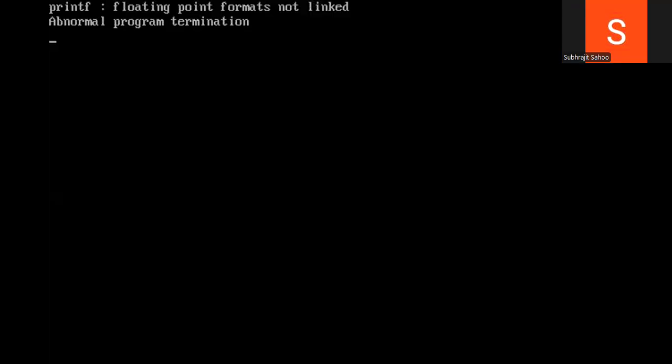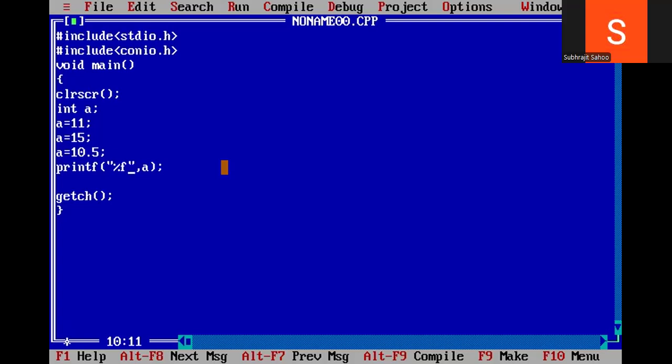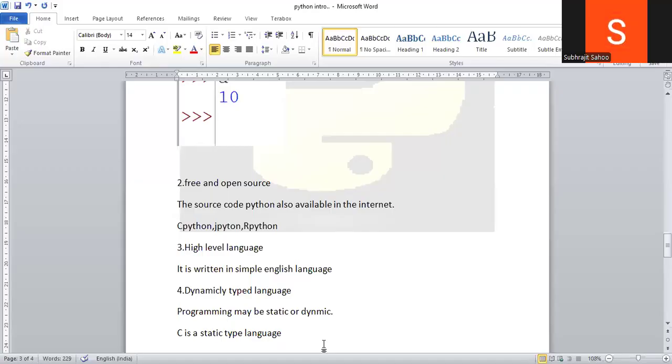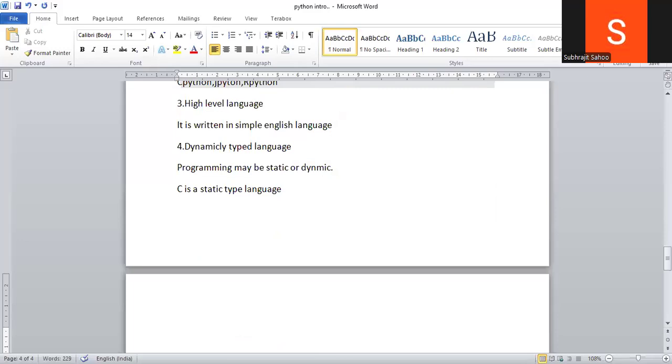What is it saying here? Floating point format not linked. That means this kind of change is not allowed in the C language. If you are declaring a variable integer type, then definitely you have to pass an integer value only. Otherwise, error, right?